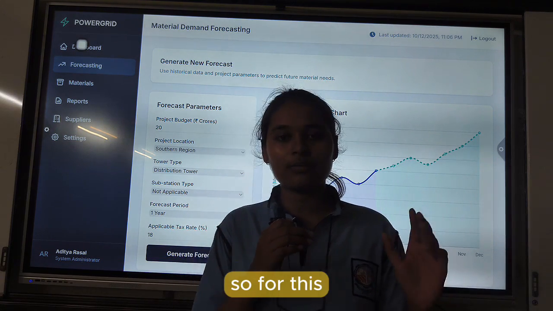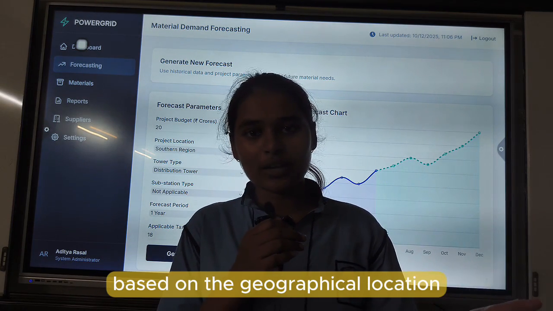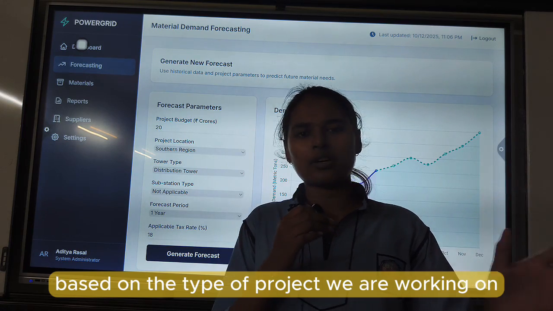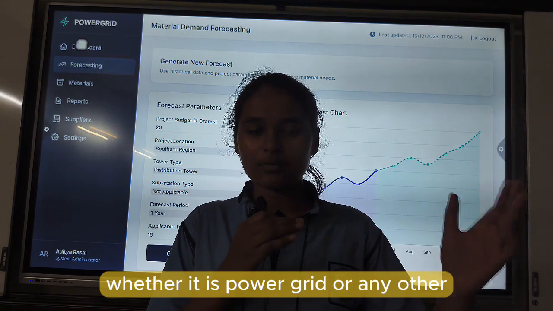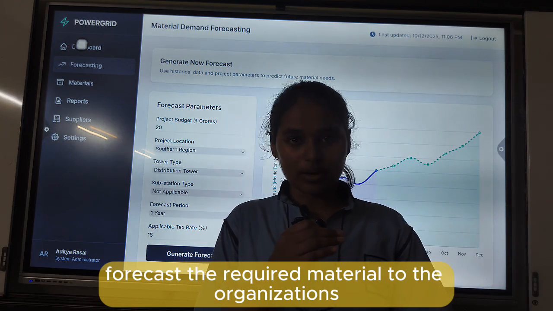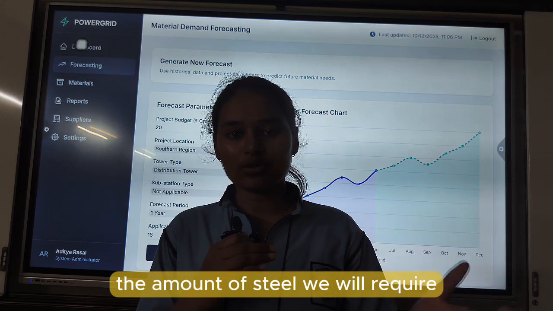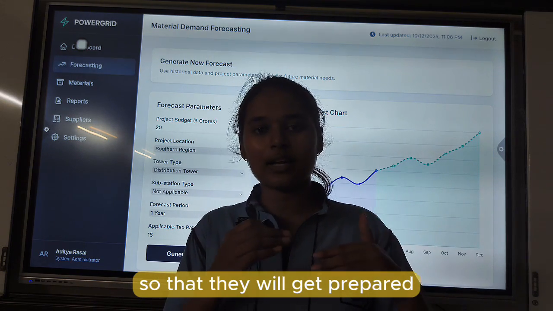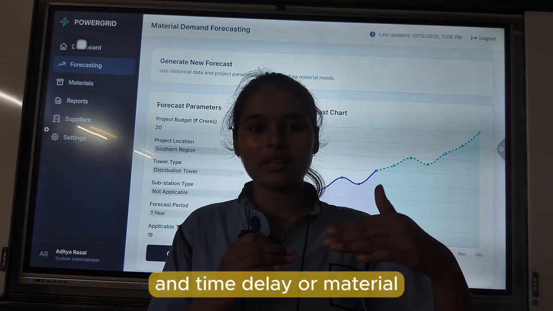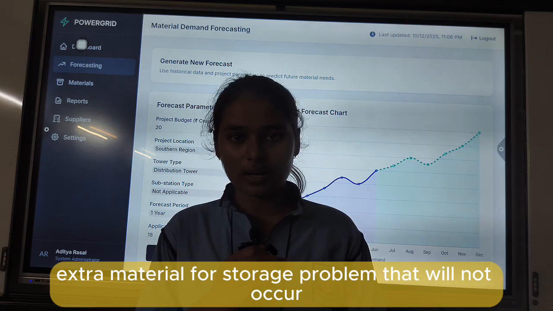For this, we have generated a forecasting model in which, based on the geographical location and the type of project we are working on, whether it is power grid or any other, we will forecast the required material to the organization, such as the length of the wire and the amount of steel we will require, so that they will get prepared, and time delay or extra material storage problems will not occur.